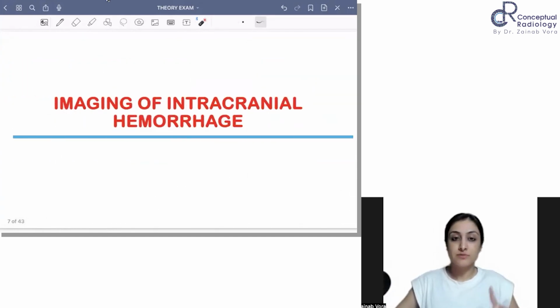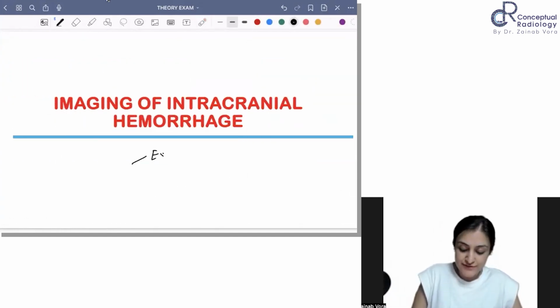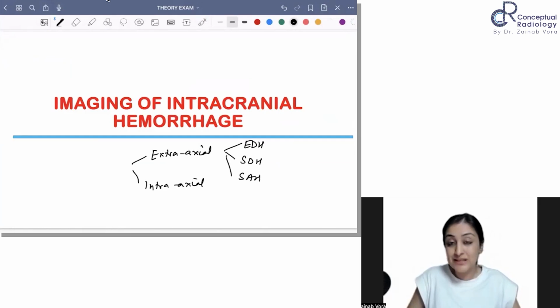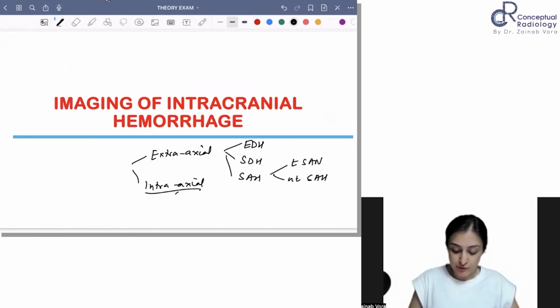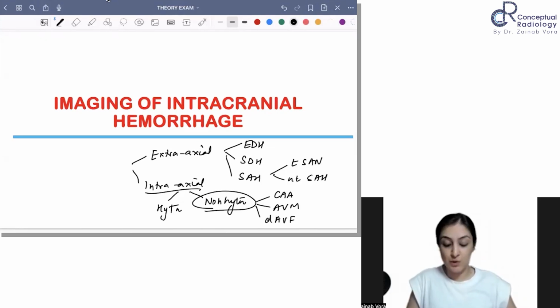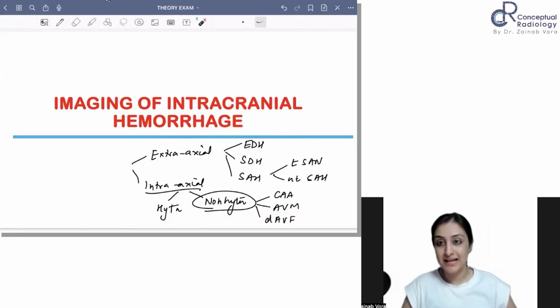So now, how are you going to write your answer? You have to say extra-axial bleed and intra-axial bleed. Within extra-axial bleed, you are going to talk about extradural hematoma, subdural hematoma, SAH. Within SAH, you're going to talk about traumatic SAH and non-traumatic SAH, right? Then intra-axial bleed, you're going to talk about hypertensive bleed, non-hypertensive bleed. In a non-hypertensive bleed, you can talk about cerebral amyloid angiopathy, AVMs, dural AV fistulas. So this is the broad classification.